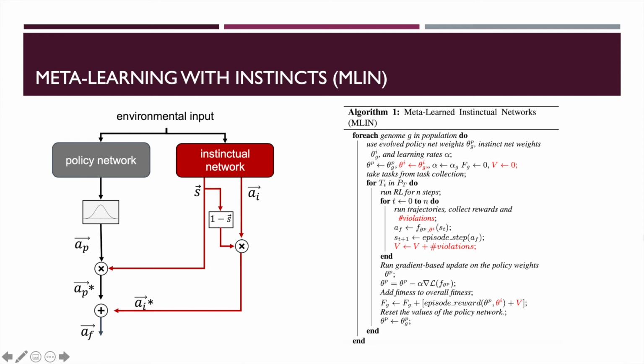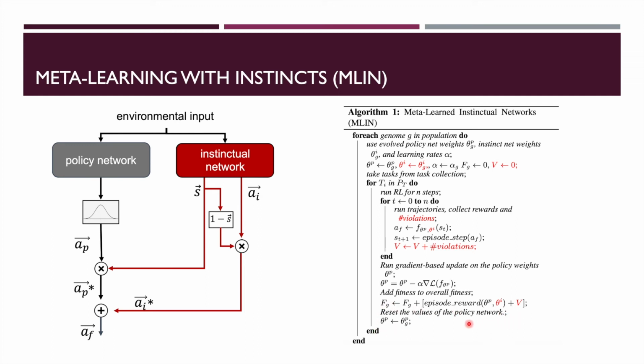After the update, the algorithm samples the final trajectory where the policy network generates actions by taking the mean action of the policy-defined distribution. The cumulative episode reward is added to the exploration hazard violation punishments to get the task evaluation. The policy weights calculated with the gradient update are discarded after each task, i.e. we are performing a non-Lamarckian evolution.